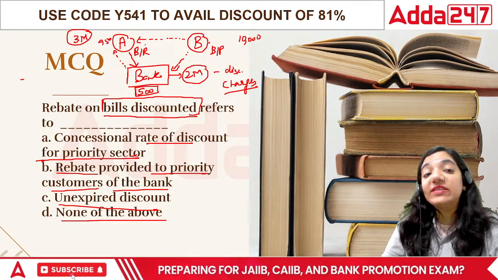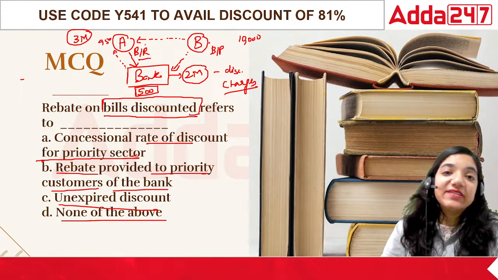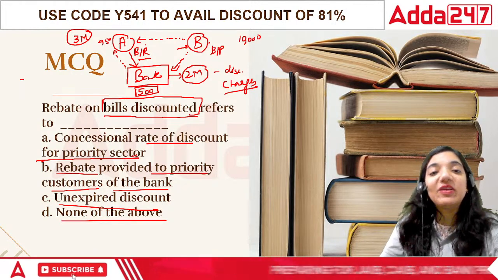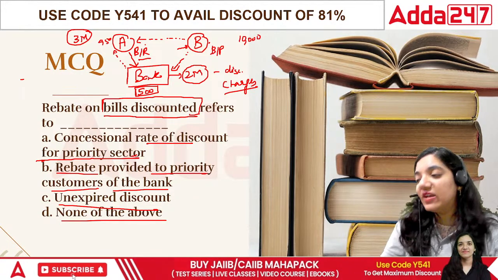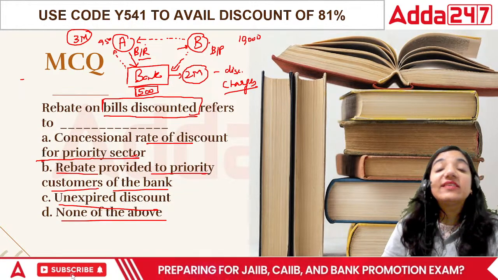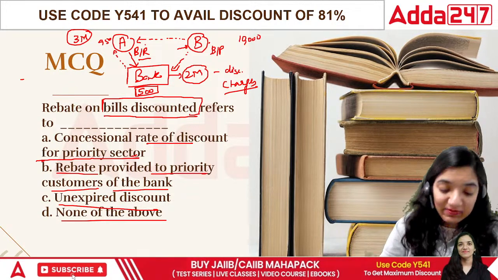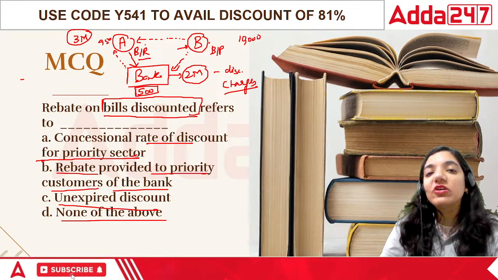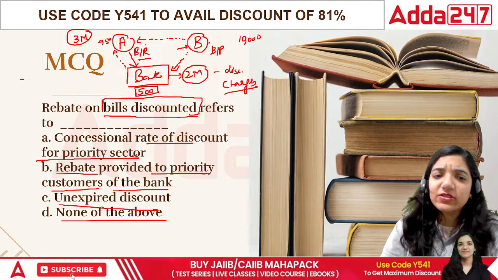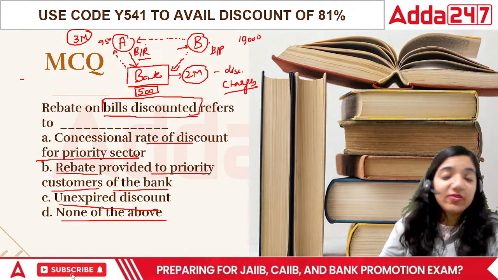Now, when we say rebate on bills discounted, this bill is basically repaid by the person before time. This also happens sometimes. Maybe B would come to the bank before time and say, I would like to get my bill done. Now, in this case, what is happening? This rebate is because the particular person is paying before time, and if anybody makes a payment before time and you do not acknowledge it, what will happen? Will that particular person ever pay in advance? No, he will not. He'll be like, achha, I paid in advance and I'm not even acknowledged. Why should I do that? So there is no benefit for me.